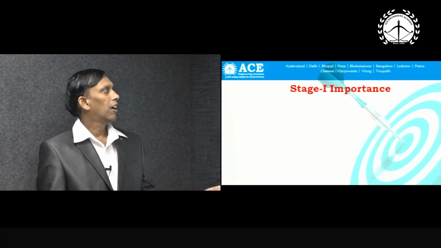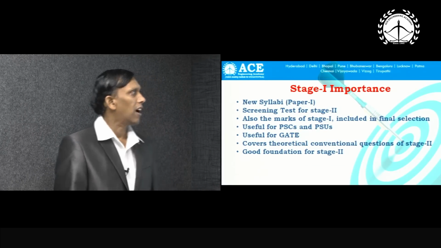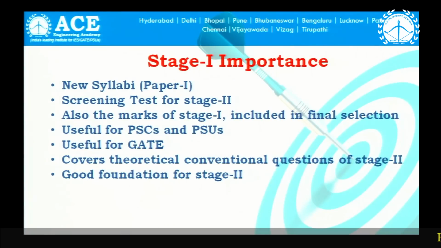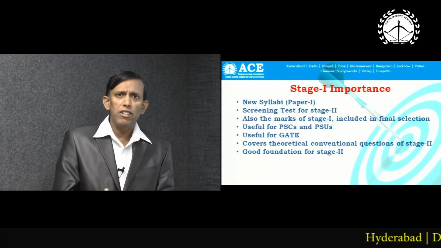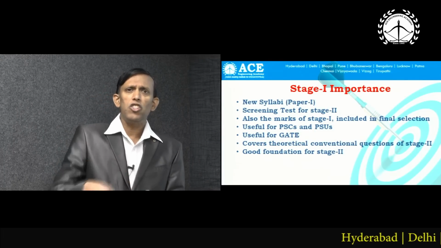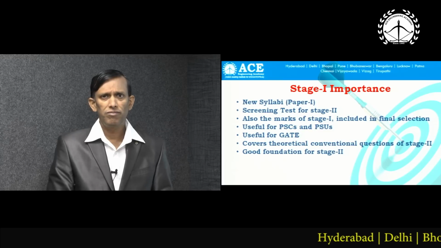Fine. Now let us see the importance of stage 1. Stage 1, as I said, is the preliminary, objective type. As far as stage 1 general studies and engineering aptitude is concerned, almost 70 to 80% is new syllabus. The traditional subjects like history, geography, biological sciences, etc. are kept aside.